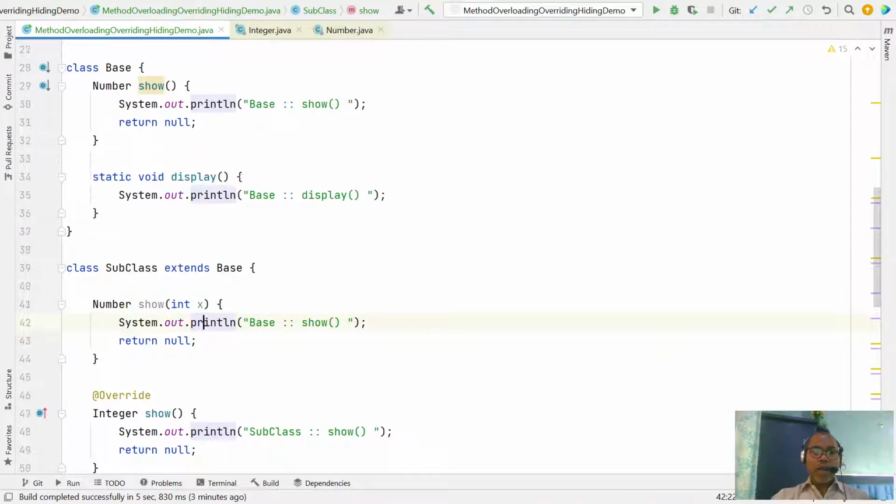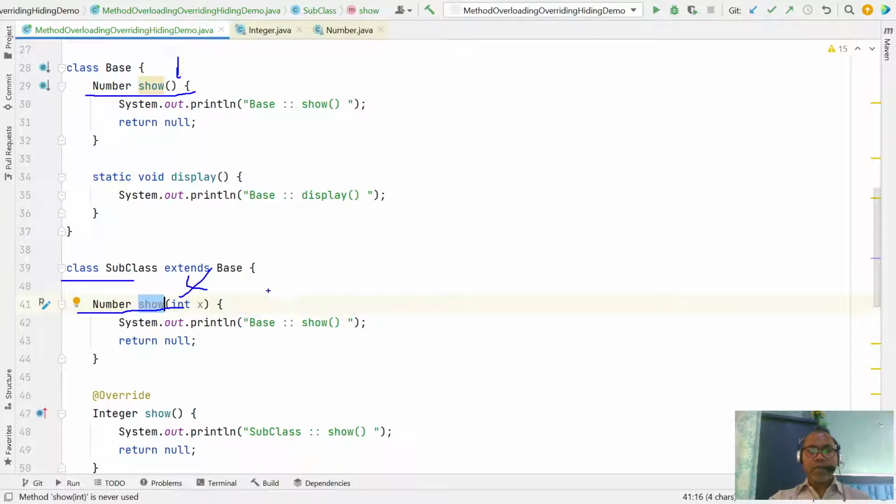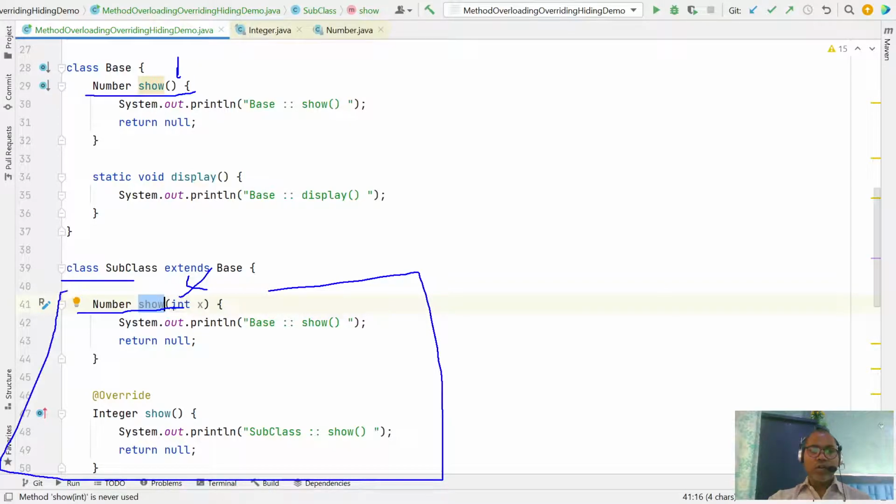You can write this, but in this case it is not overriding. You are defining a same-name function, but the return type is different. Here the subclass can have an overloaded method, for example one with an argument. This scenario is known as method overloading, not overriding.